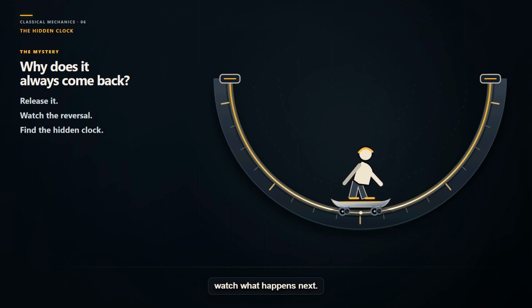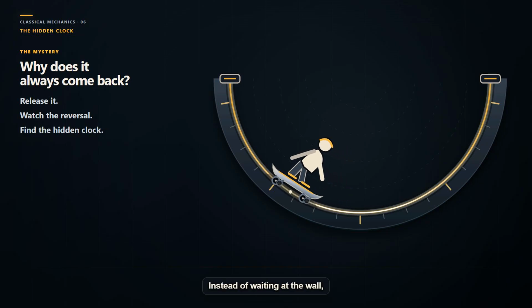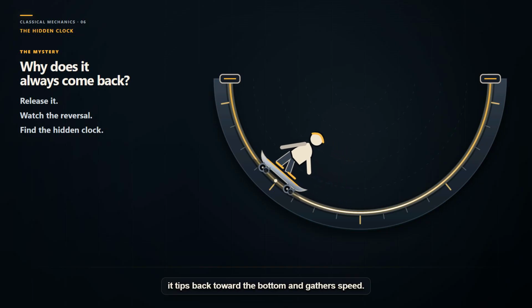Watch what happens next. Follow the nose for the next instant. Instead of waiting at the wall, it tips back toward the bottom and gathers speed. So zero speed did not mean nothing was changing. What reached into the instant and sent it home?